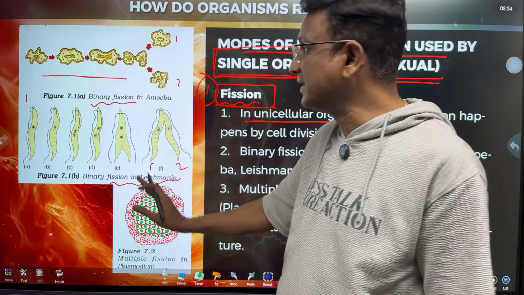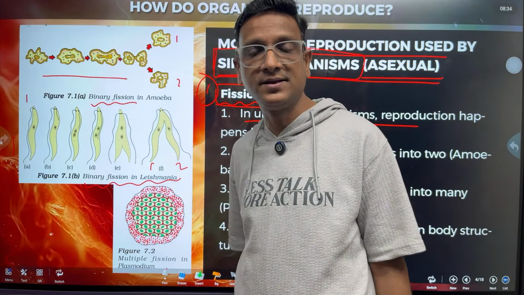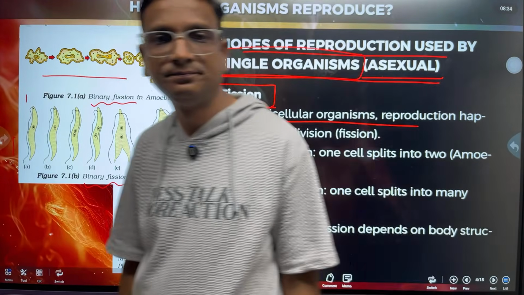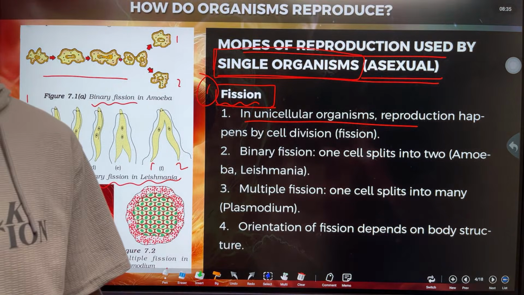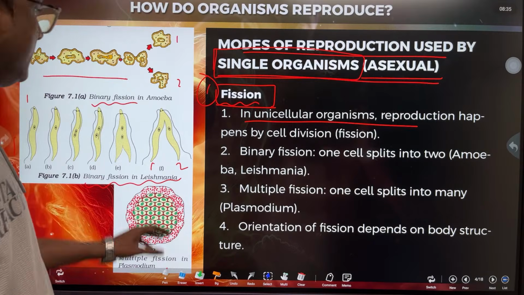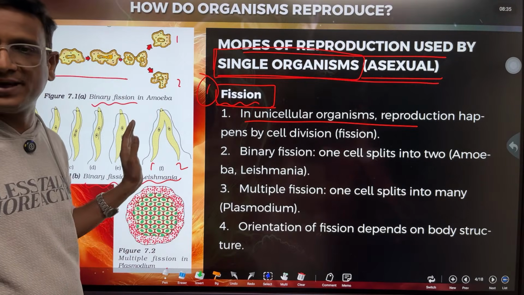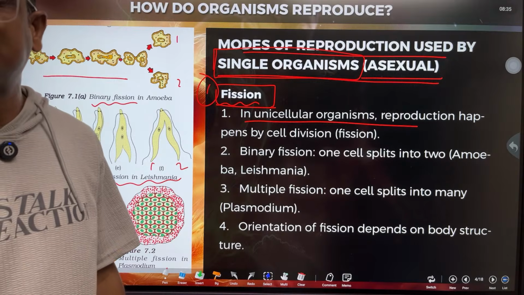Both are binary fission. Is there any difference between these two things? Can anyone notice the difference here? Any students watching live, can you answer?